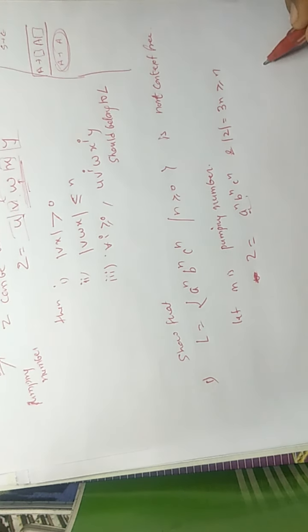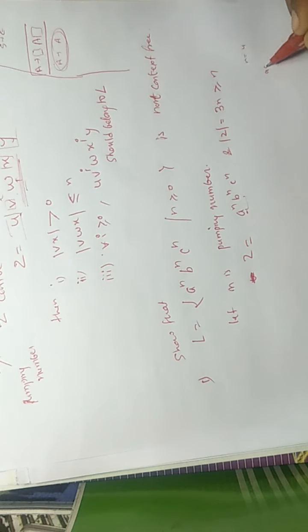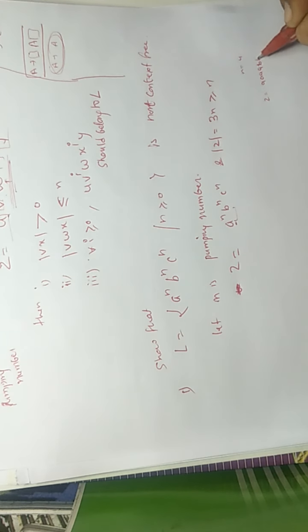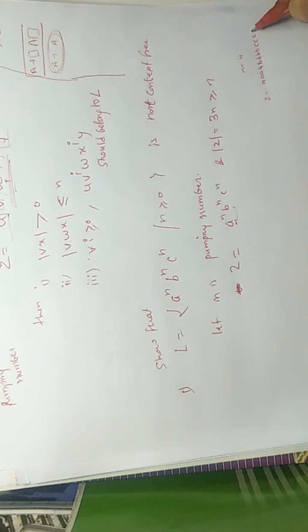Suppose we have, say, n equal to 4. We have input z equal to 4 a's, 4 b's and 4 c's.